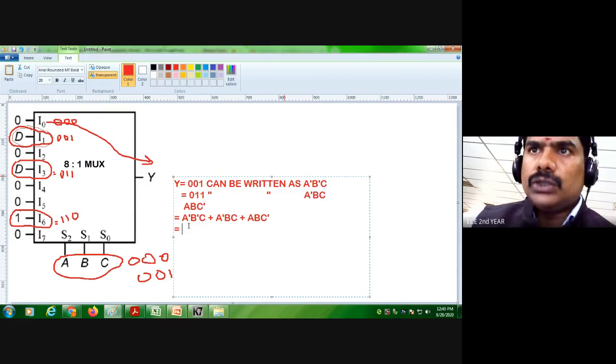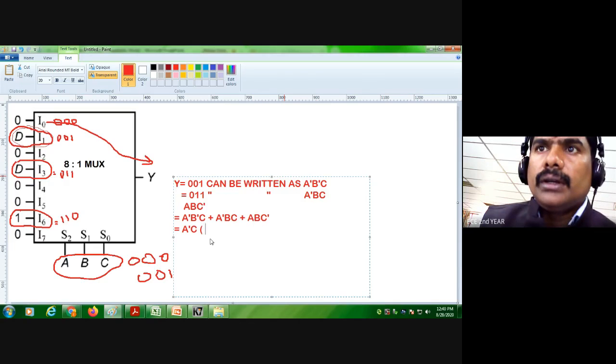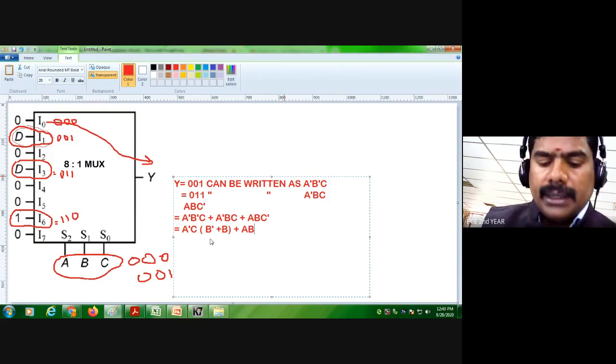If I take A dash C as common from the first two expressions, here we have B dash plus B. And the third expression can be written as A, B, C dash.